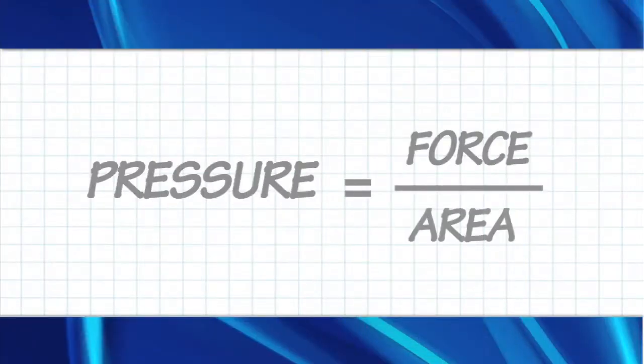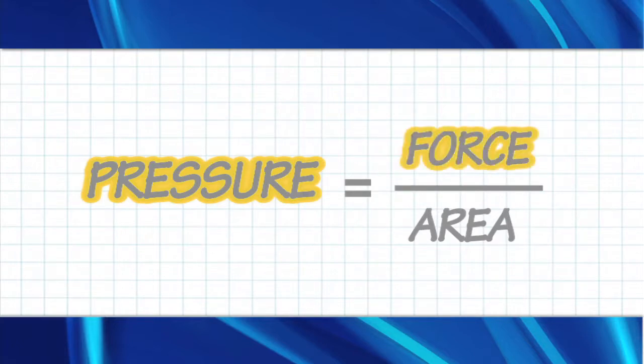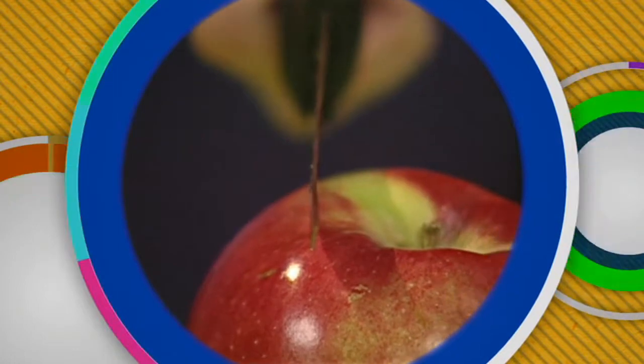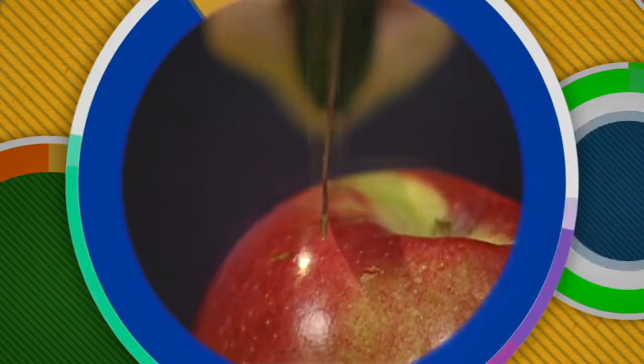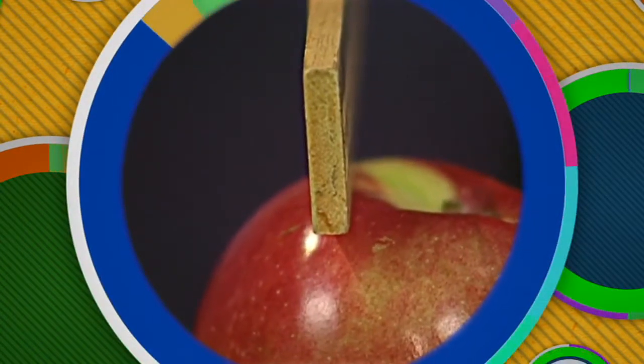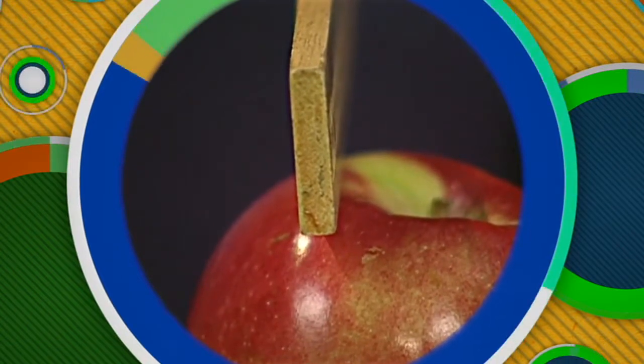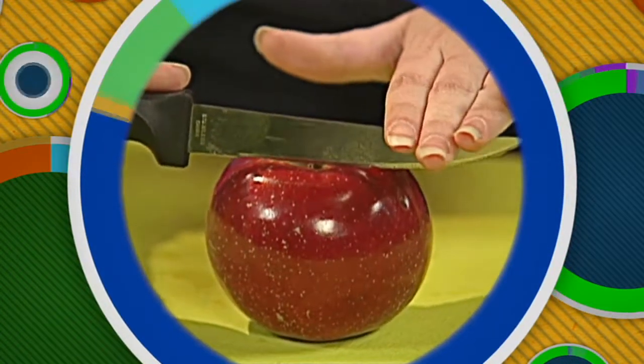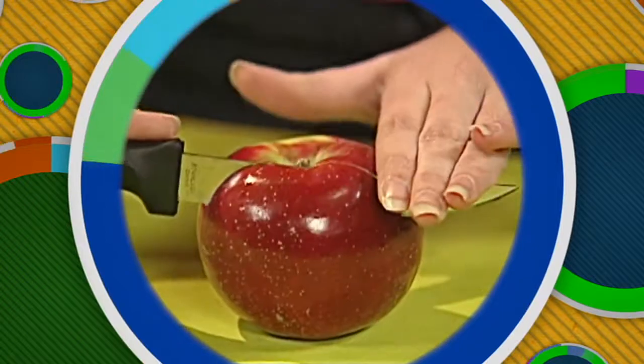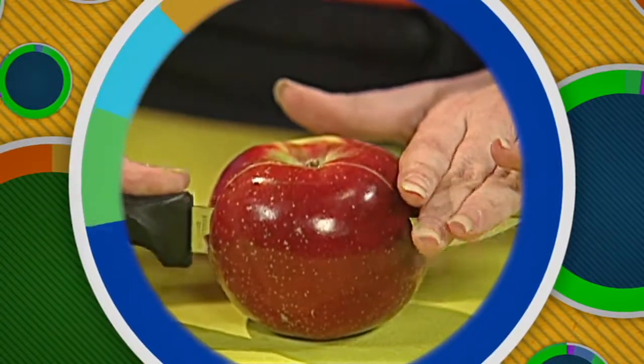Here it is. Pressure is equal to force over area. The area covered by the slim blade of the knife is much smaller than the area covered by the wide ruler. The same force over less area gives you more pressure, and that's why a knife does a much better job at cutting the apple.